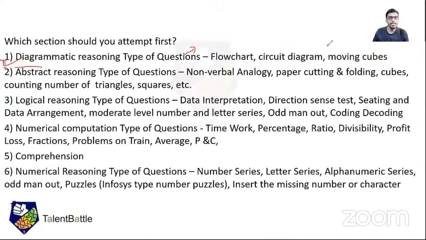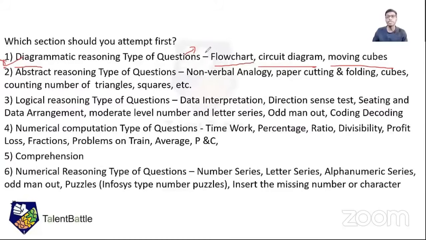In diagrammatic reasoning, there are some questions of cubes moving, and some easy circuit diagram problems like switches and bulbs. Those questions are very, very easy. If you don't know how to solve them, again, I'm telling you, go and check our YouTube video on diagrammatic reasoning. It will help you with some of the questions. Then there are some flowchart questions. These are also very easy. Diagrammatic reasoning is, I think, the last second section, and you need to attempt this section first.